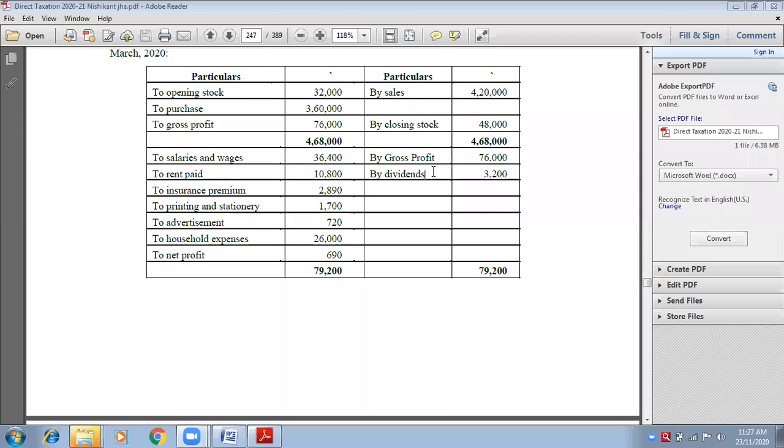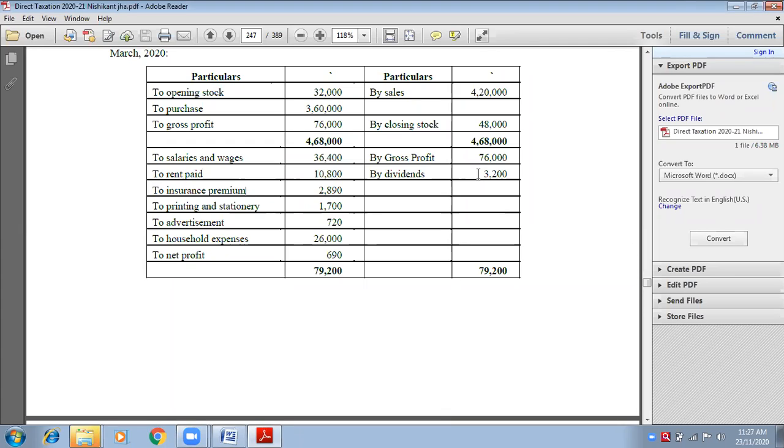To remove the incomes, we need to deduct them. Why do we need to deduct incomes? Because they are already added. In the profit, 3200 dividend amount is added. Things that we don't want, if they are added, we will deduct. Very simple. Is it clear?